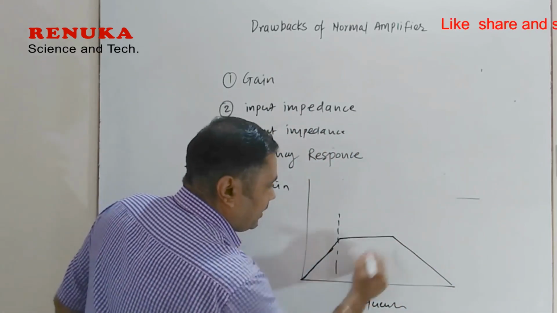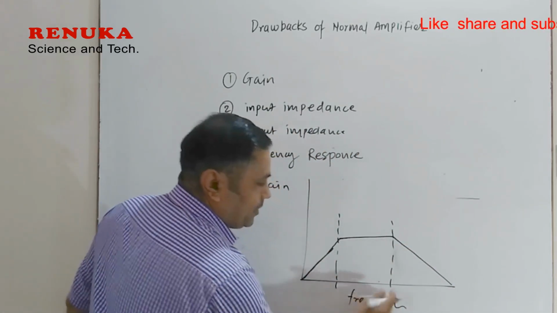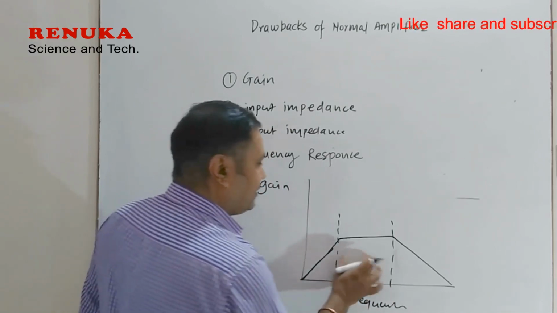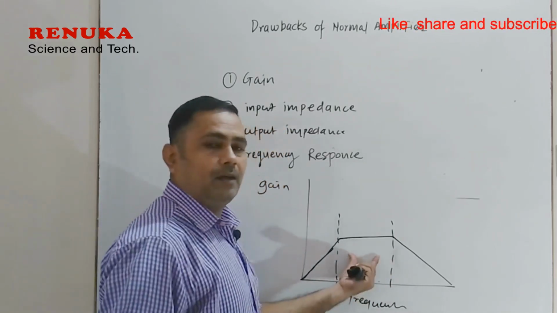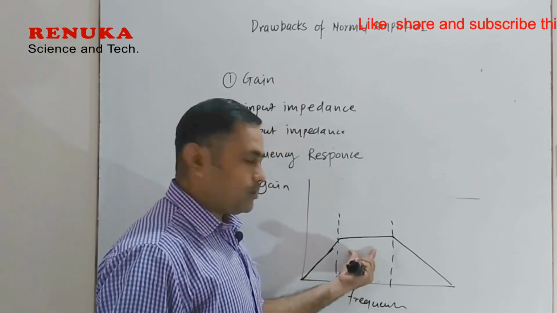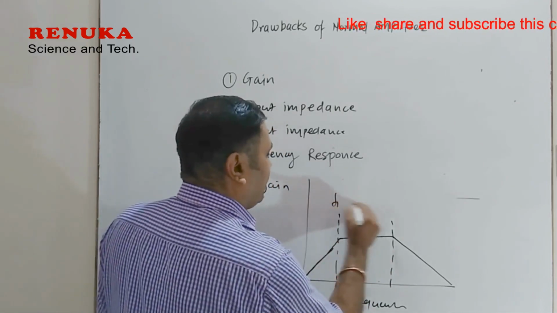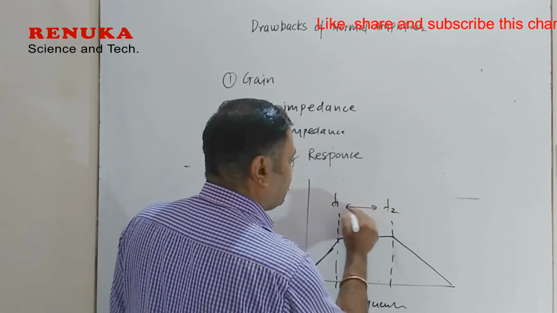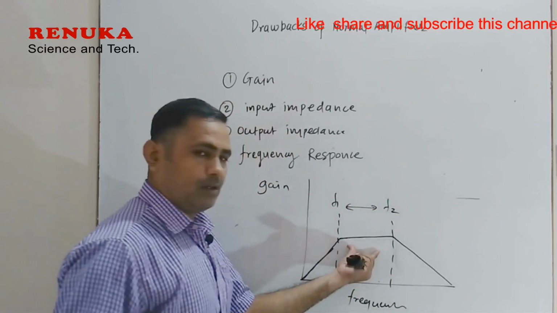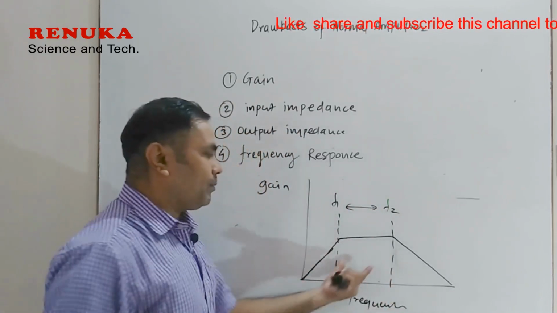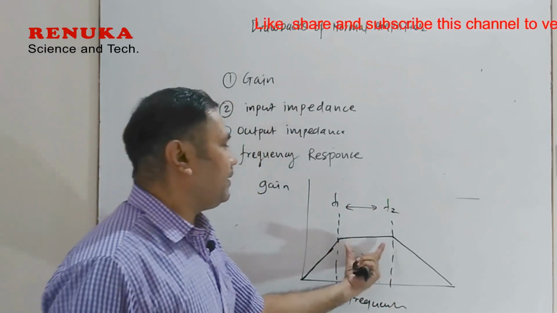Now where the gain is getting fixed or constant, that is the bandwidth of the frequency response. So from f1 to f2, these are the frequency ranges where the gain is remaining constant, and this value for normal amplifier using transistor is very less.